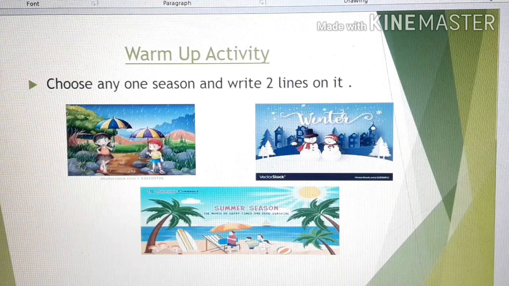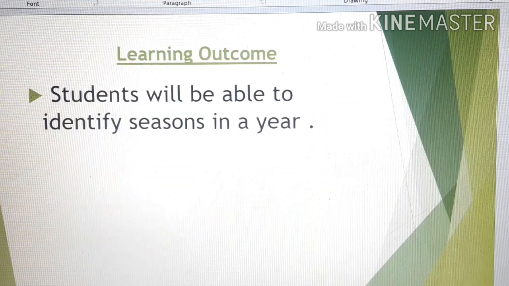Next, learning outcome. So, what are we going to learn today? Students will be able to identify seasons in a year. Children, there are different seasons in a year. So, we will be able to identify different seasons in a year using the calendar. So, let's start.